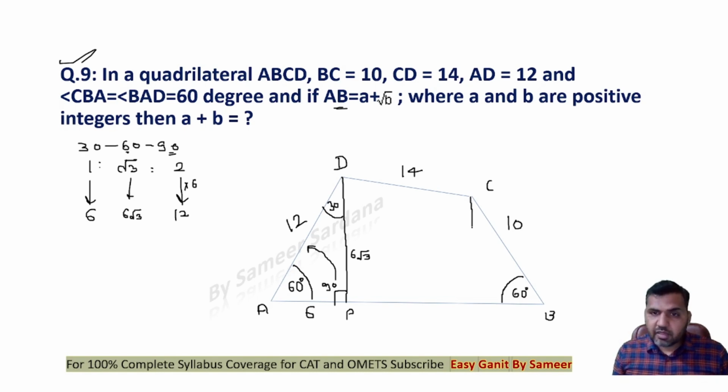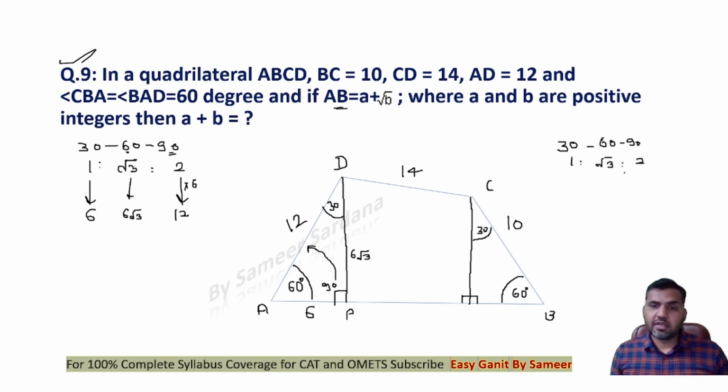Now if I drop a perpendicular from the point C on AB, now this is 90 degrees. This, let's say, is 30 degrees. This is again a 30, 60, 90 triangle. Now in a 30, 60, 90 triangle, the side ratio will again be 1 : root 3 : 2. In this case, the side opposite to 90 is given to me as 10, so the side opposite to 30 would be 5 and the side opposite to 60 would be 5 root 3. So this length will be 5 root 3.